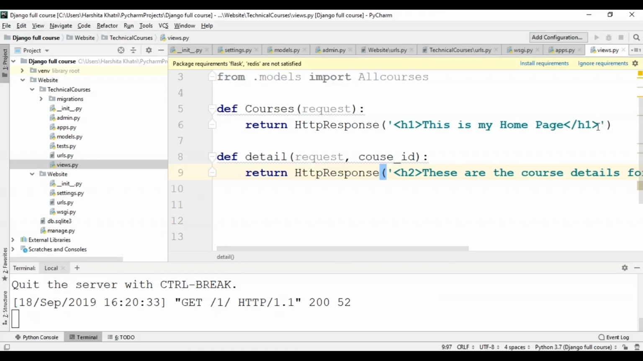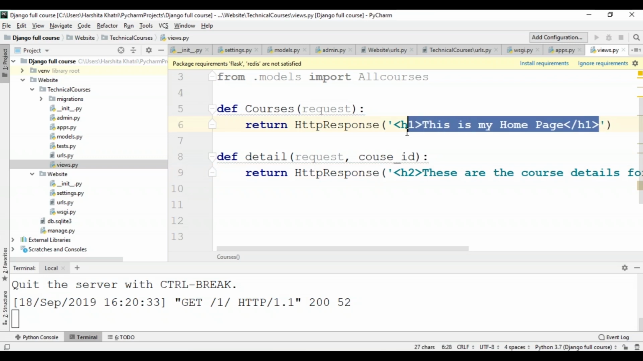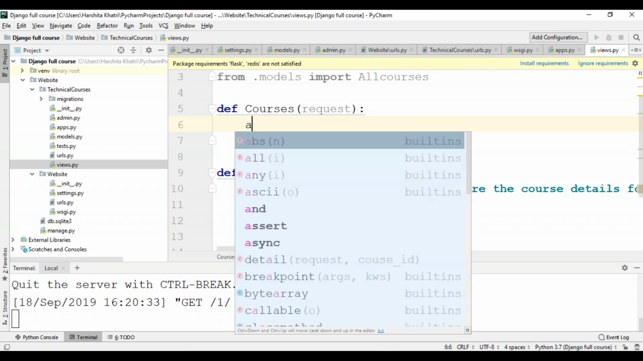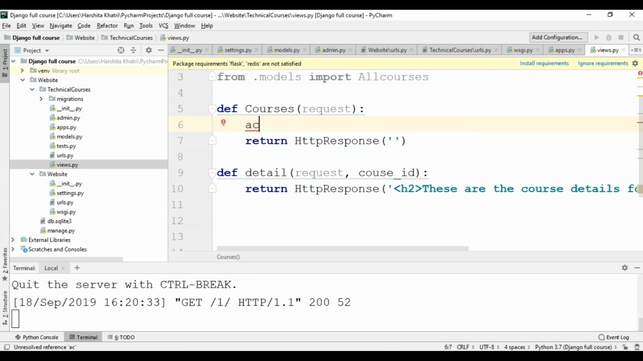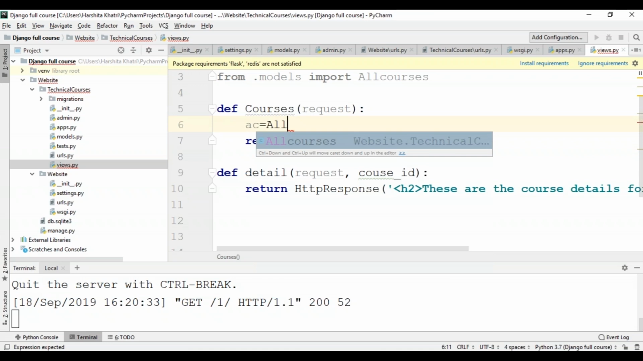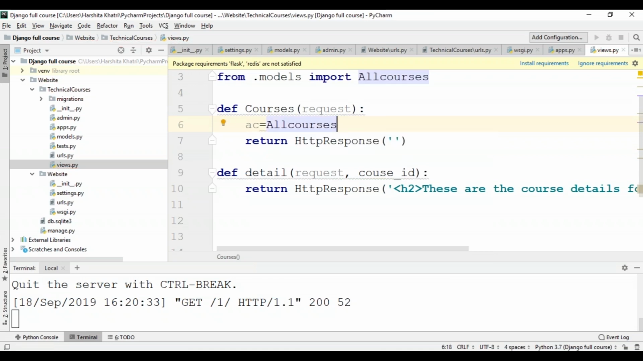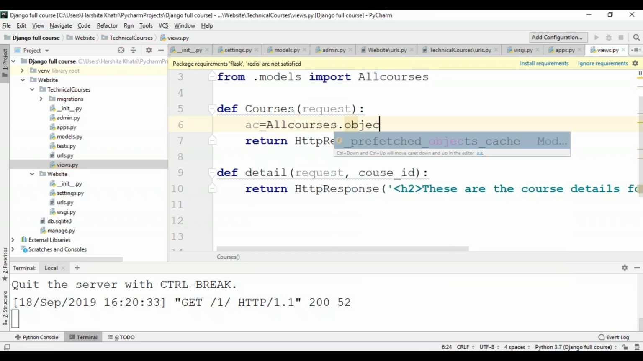So before moving on towards the templates, I'm going to make a small change over here. I'll just remove this. I'll create a variable for all courses. So I'll just name it as AC. And within this, I'll save all the courses that are present in my database. So all courses.objects.all.